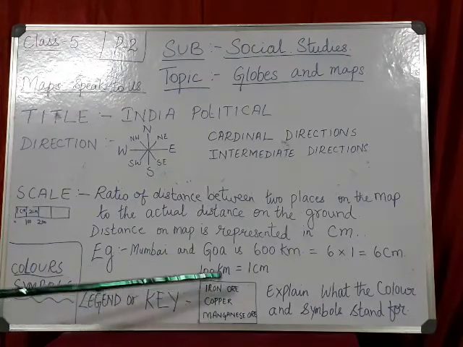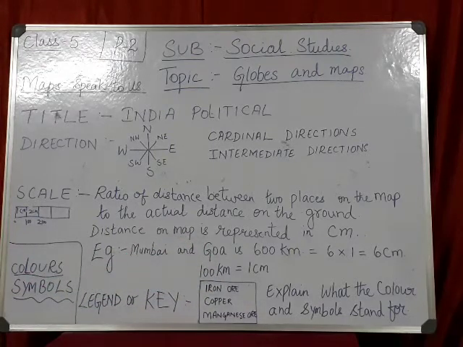Okay, you have a box. Because this is a physical map, here we have different boxes. Each box will have a different color and it will tell you where there are mountains. Mountains will be in dark brown, plains will be in green, deserts will be in yellow. So these are called the legend or key of the map.